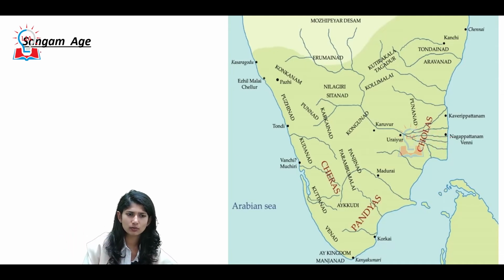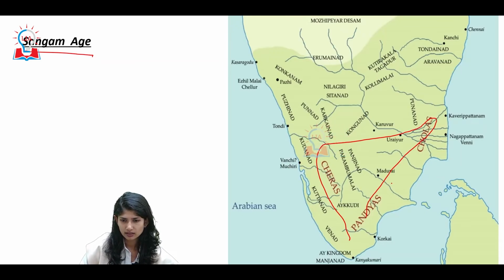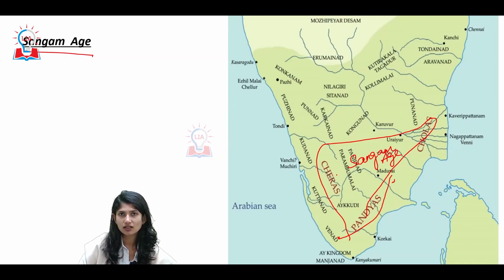See, earlier we spoke about this Sangam age. Now when we say Sangam age, that means it is a culmination of all 3. All 3 of them form your Sangam age. That is the predominance of Sangam age or Sangam age literature. Sangam literature speaks about your Cheras, Cholas, Pandyas. The predominant ones were this trifecta, the culmination of all these 3.